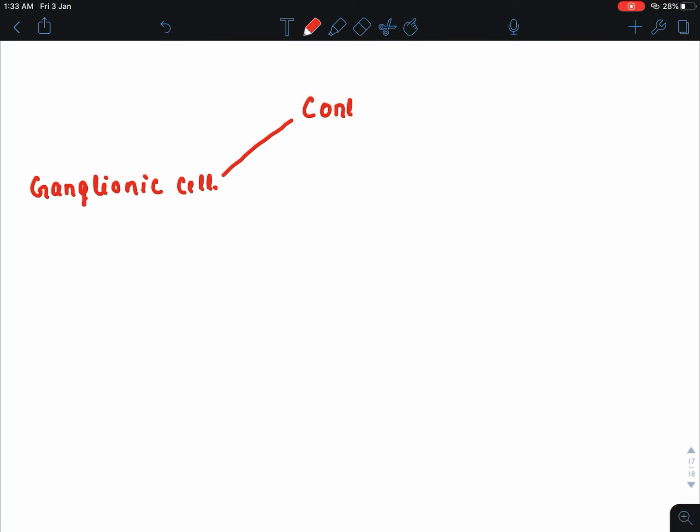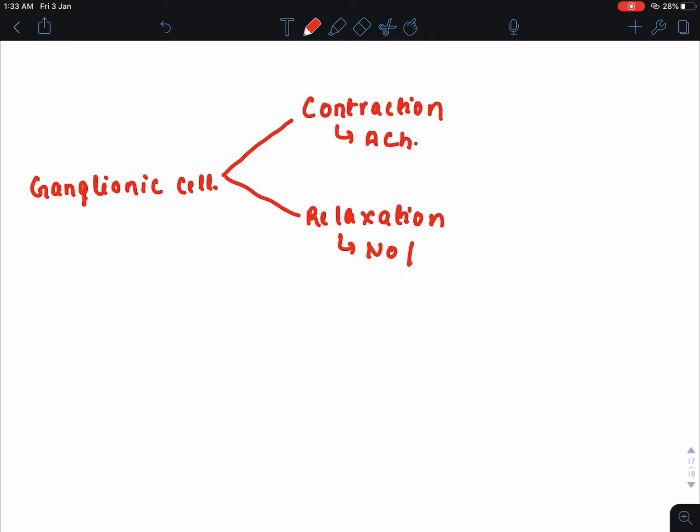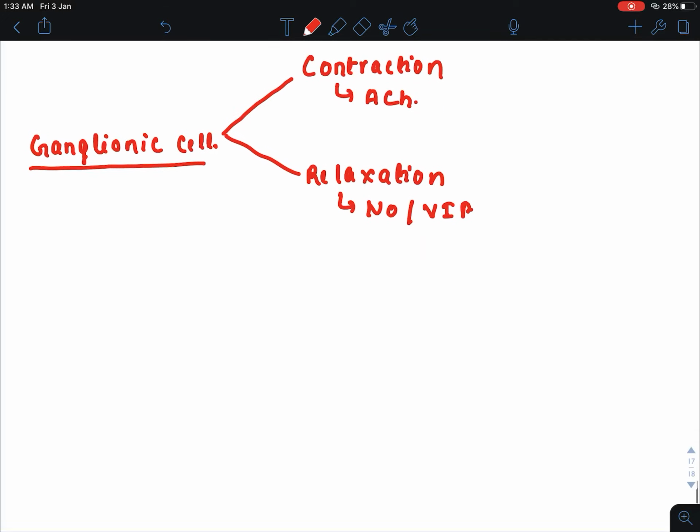First is contraction of the esophagus, and second is relaxation of the esophagus. Contraction is due to the excitatory neurotransmitter acetylcholine, and relaxation is due to nitric oxide or vasoactive intestinal peptide.